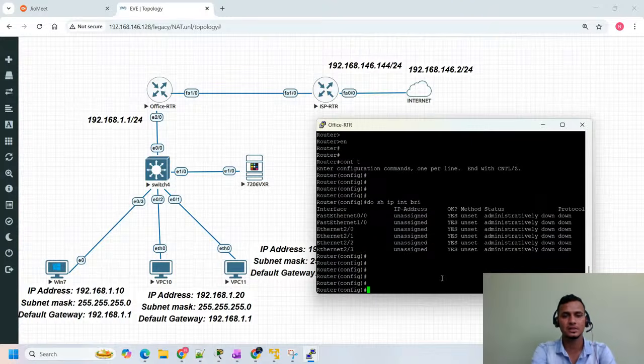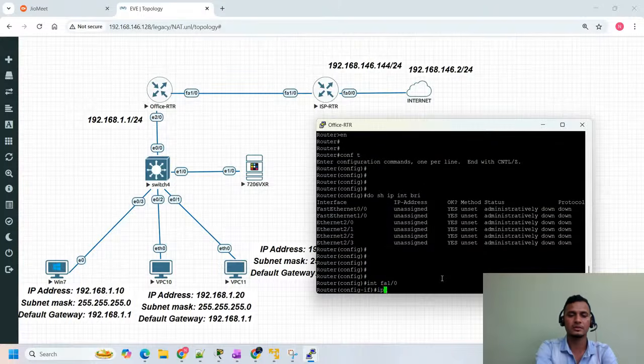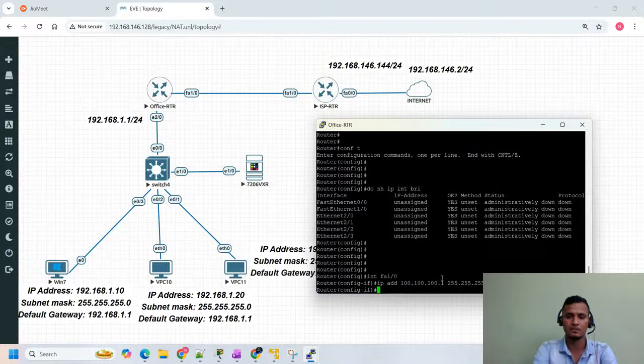As we discussed, we are going to configure FastEthernet 1/0. The IP address is 100.100.100.1/24. To configure that particular interface, I need to go inside the interface. The command is interface FA 1/0, enter. Here we decided the IP address 100.100.100.1, followed by the subnet mask 255.255.255.0.